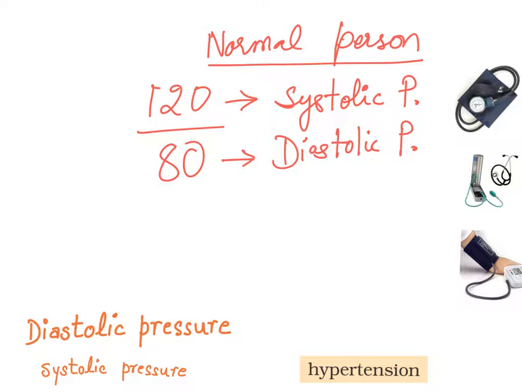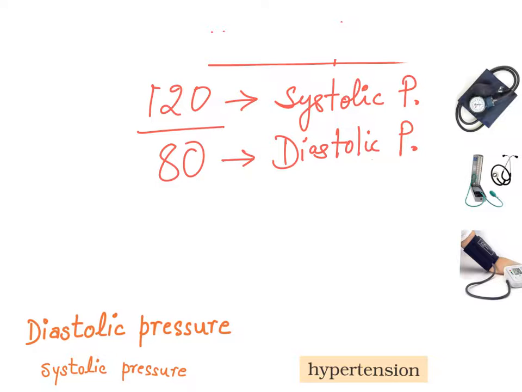Now, the value of blood pressure can be less or more than the normal value. That means the systolic pressure can be more than 120 or it can be less than 120 also. Similarly, diastolic pressure can be more than 80 or it can be less than 80 also. So, these are known as low blood pressure and high blood pressure respectively.